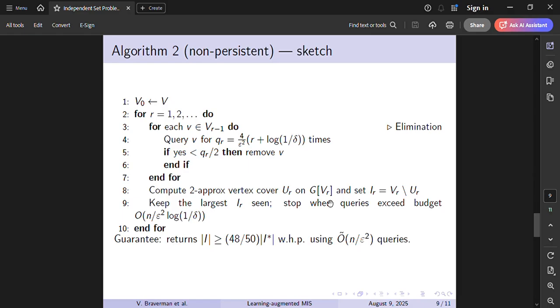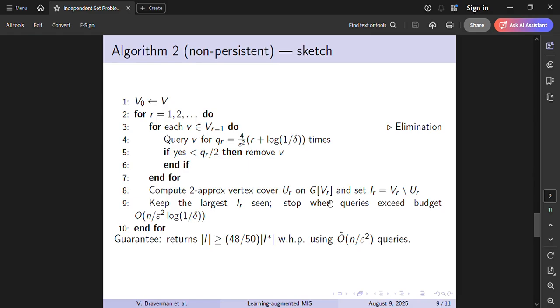The pseudocode is here. First we assign V to V_0, and for r from 1 to R, we continue for each v belonging to V_{r-1}. Then we continue the loop, querying v for q_r times, where q_r is equal to 4 over epsilon squared times the quantity r plus log of 1 over delta. We remove the vertices with fewer than half yes responses, compute a two approximate vertex cover on survivors, and take each complement as an independent set candidate. Then we track the largest independent set found over the rounds.